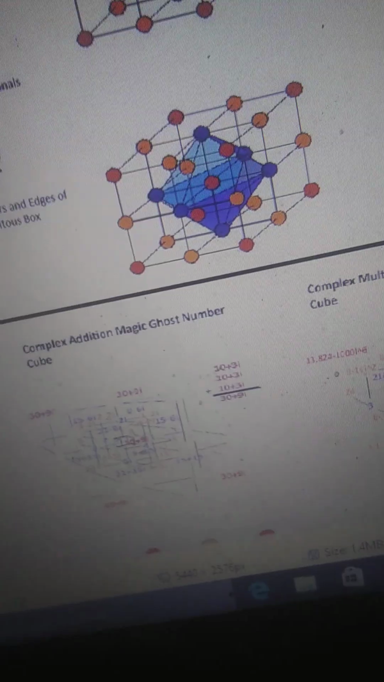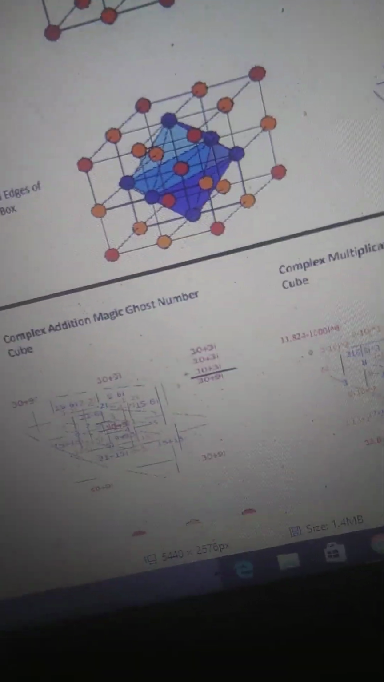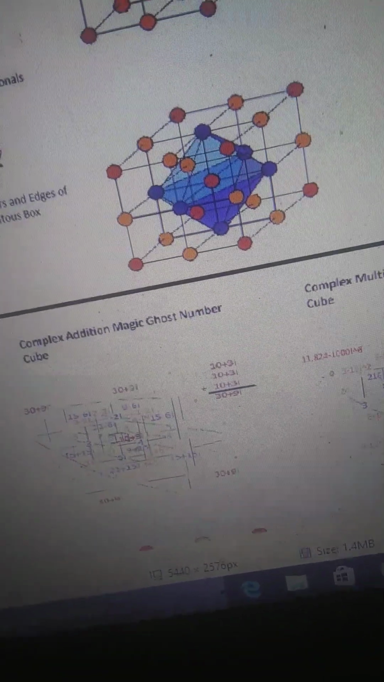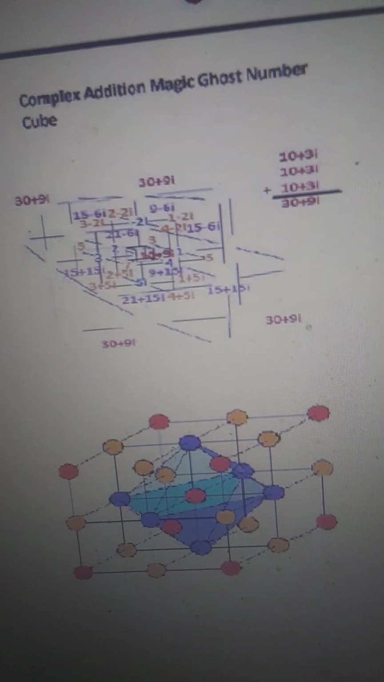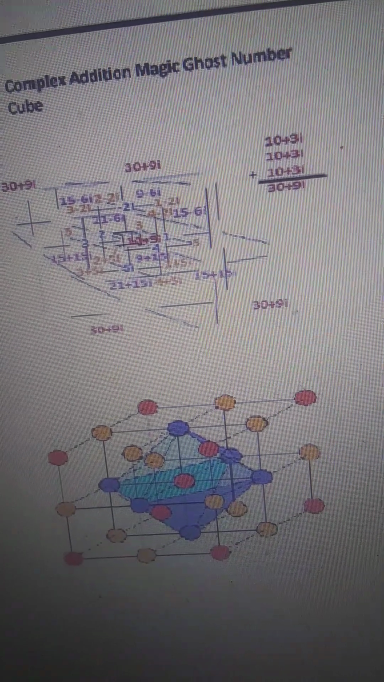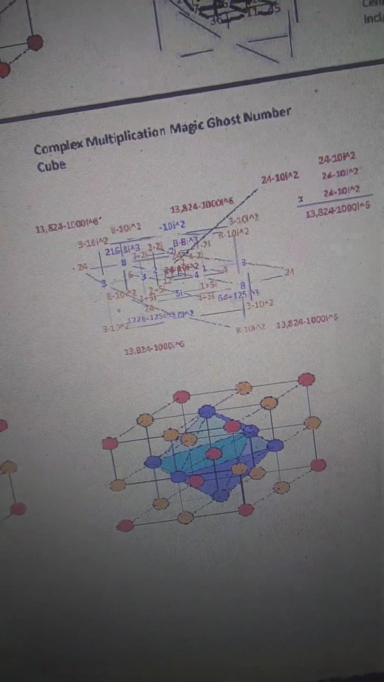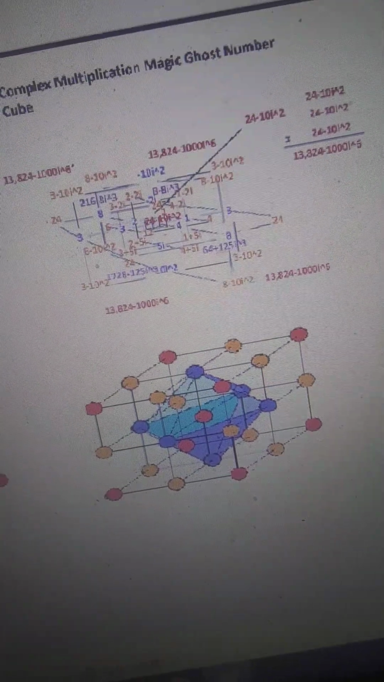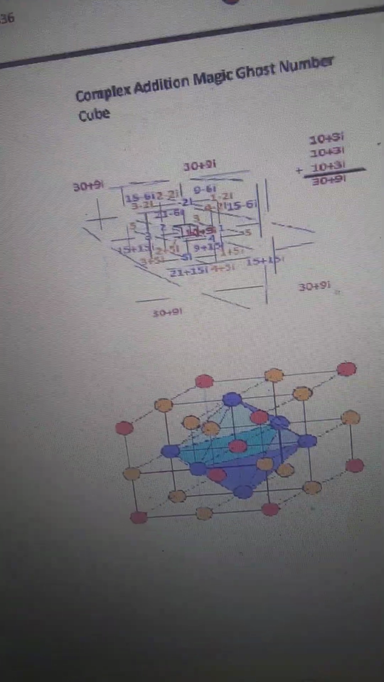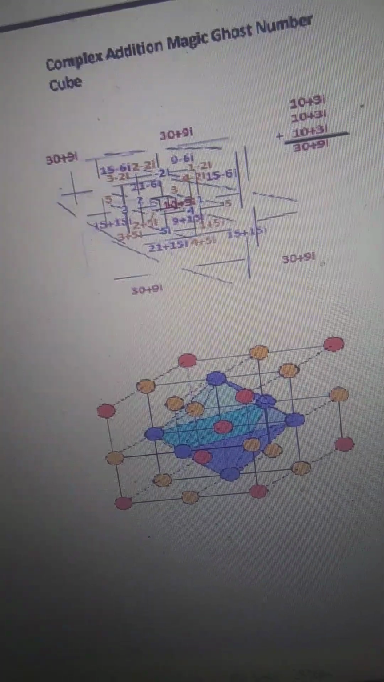And as a bonus to all this research program, I guess I can call it that, are the complex addition Magic Ghost Number cube and its stripped down version, and the complex multiplication Magic Ghost Number cube, and again its stripped down version below it. So I'm currently working to fill these out.